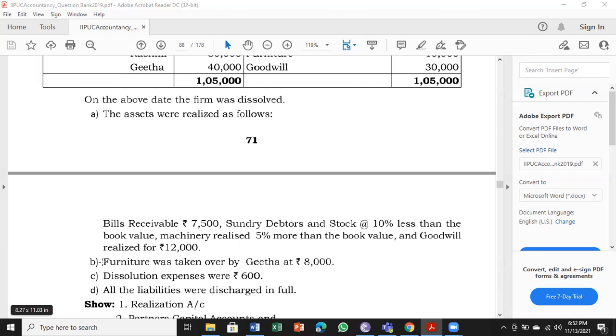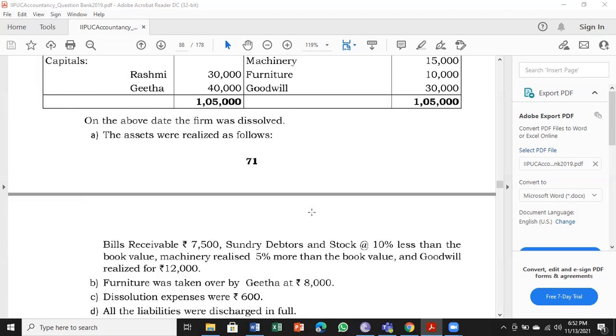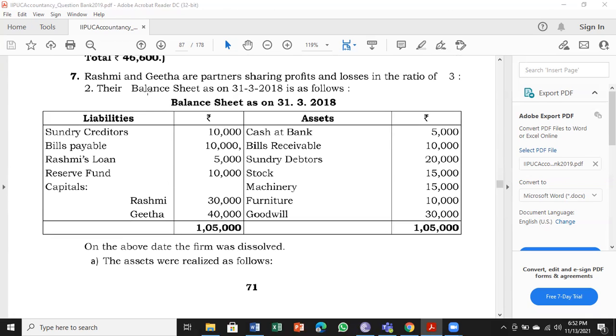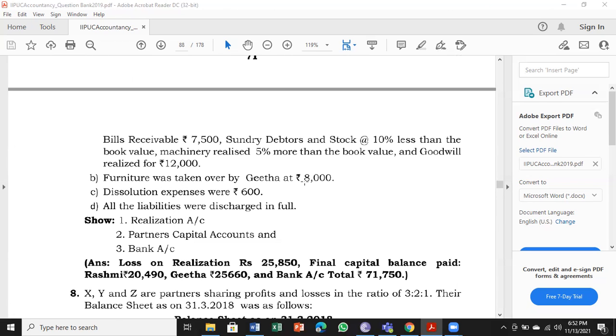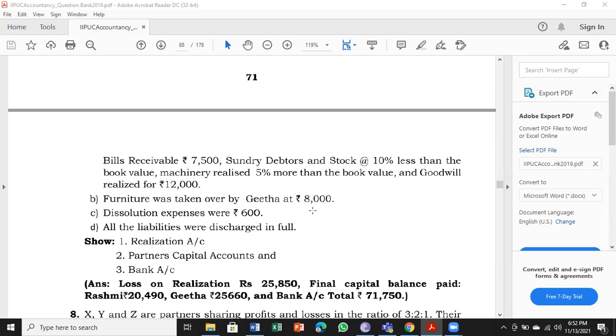Coming to information B, furniture was taken over by Geeta. Remember, Geeta is a second partner. So instead of selling the furniture, furniture has been given by the business to Geeta, or you can think as Geeta has taken over from business. First time we are getting this. Next, dissolution expenses were 600 rupees to be paid.